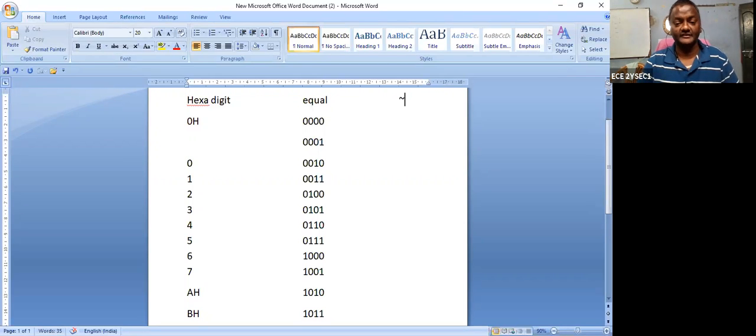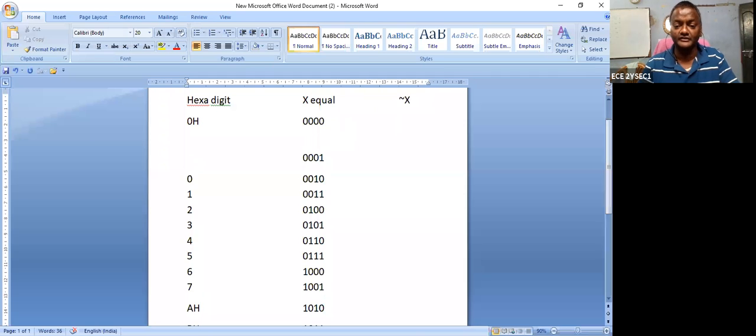What is the equivalent of this? Suppose I say this value is equal to X. So what is the expression of this X? That indicates, I repeat, ones complement. What is the ones complement? Of course, it can be explained in detail in your class, but don't confuse. So what is the binary value here?